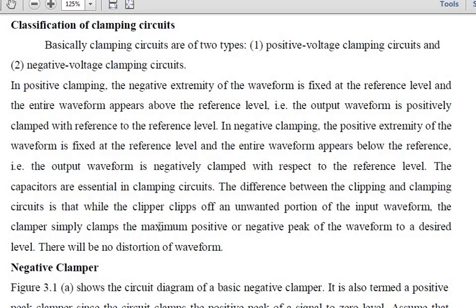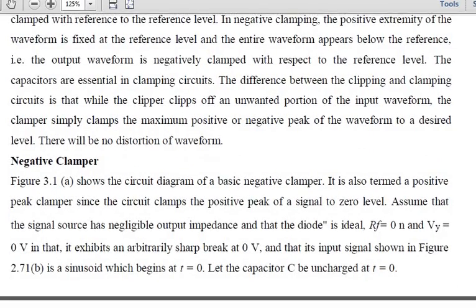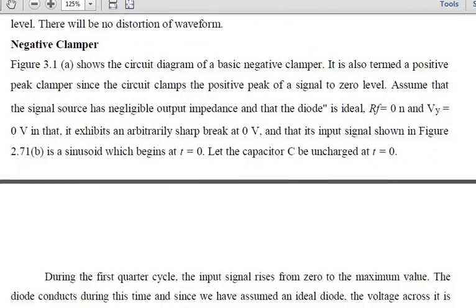Fine. So I hope you are clear with what is clamping, the definition or the introduction of that one, then the operation of your clamping, and what are the classifications of clamping. As we said, we are having two different types of clamping circuit, that is negative voltage clamping and positive voltage clamping. So now the next topic that you are going to see is your negative clampers. What actually negative clampers are and how they will be used.